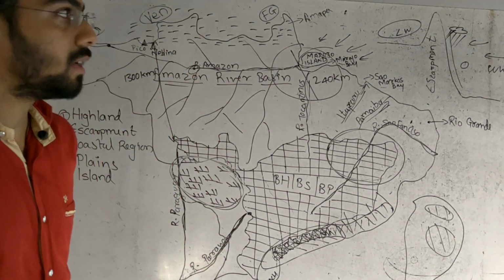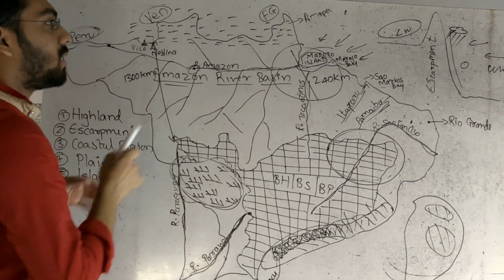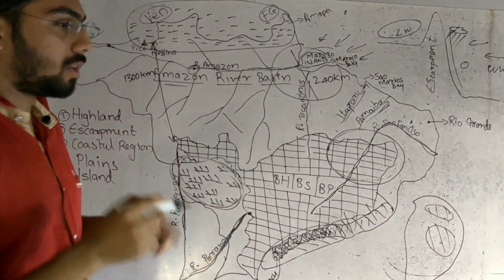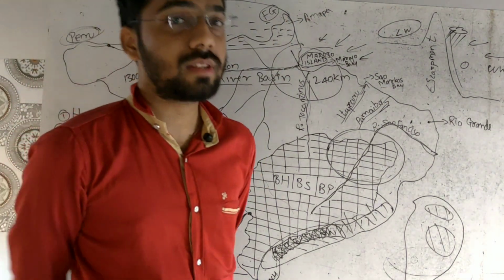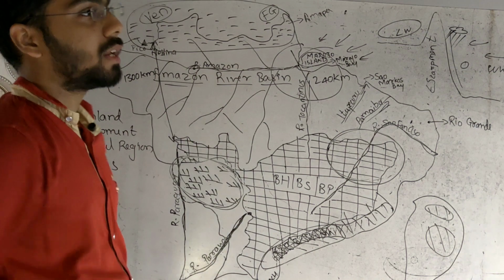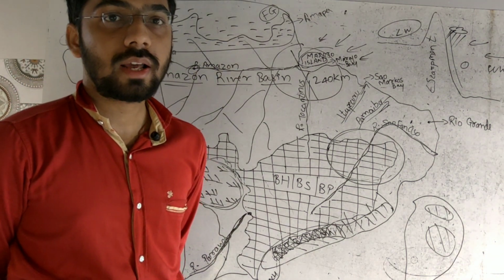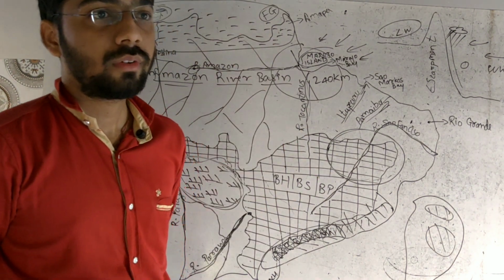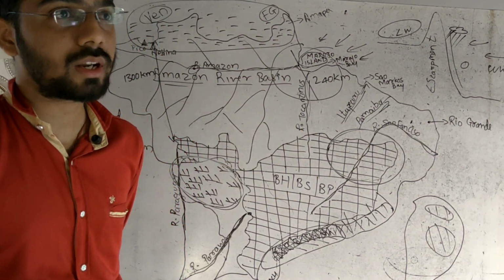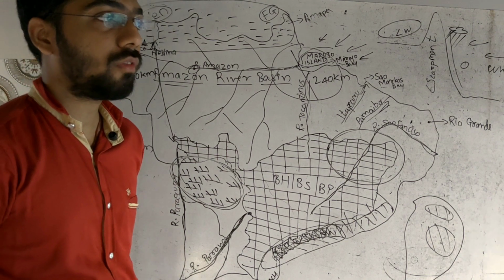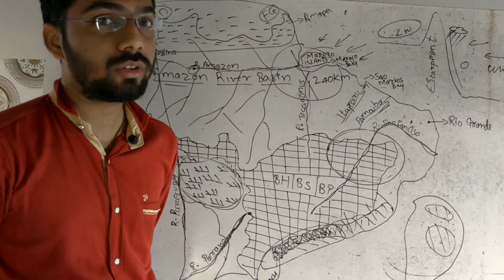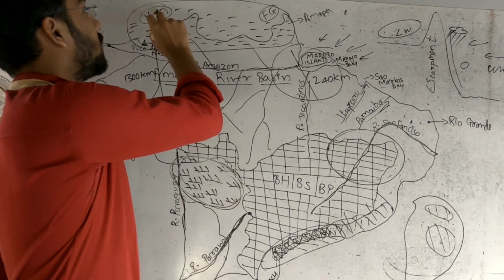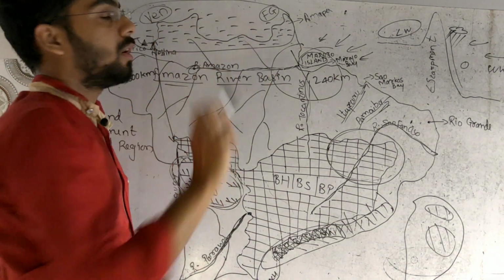As we can see in the north, this area is the Guiana Highland. Guiana Highland originally exists from Venezuela, a neighboring country of Brazil. It extends from Venezuela to French Guiana, and then appears in Brazil. The northern part is in these countries and the lower part is found in Brazil.